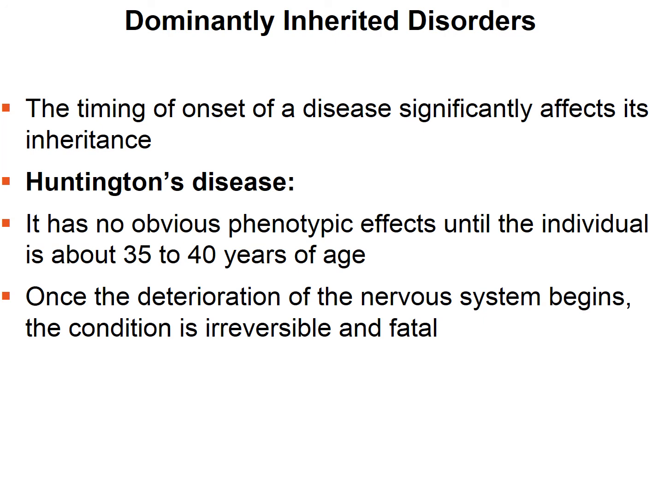Sometimes the timing of onset of a disease significantly affects its inheritance. So one example is Huntington's disease. This is inherited in a dominant fashion, and it is a degenerative disease of the nervous system. It actually has no obvious phenotypic effects until the individual is about 35 to 40 years of age. Once the deterioration of the nervous system begins, the condition is irreversible and fatal. So a lot of times people have children and they may have Huntington's disease and not know it because it doesn't show up until an individual is about 35 to 40 years of age.